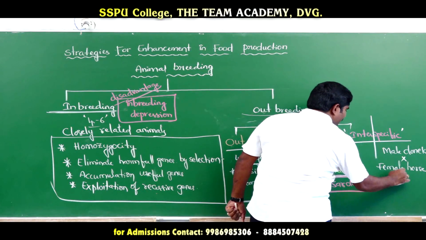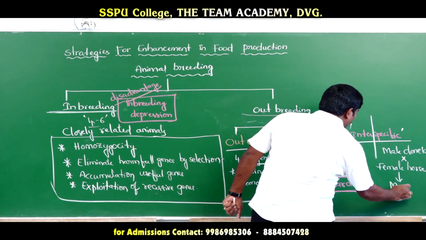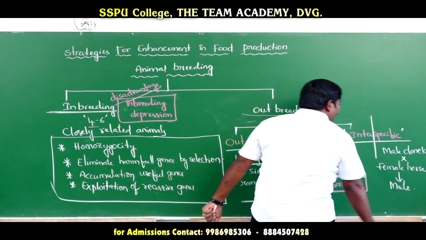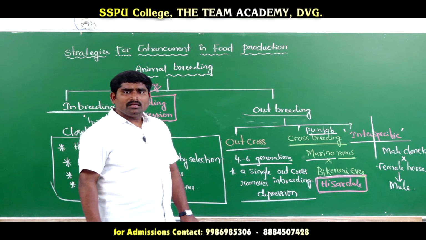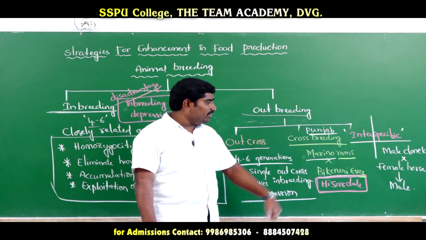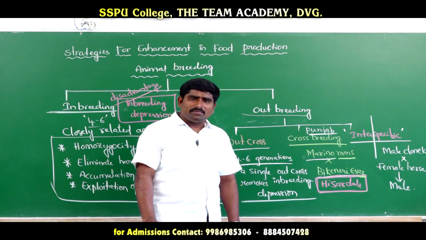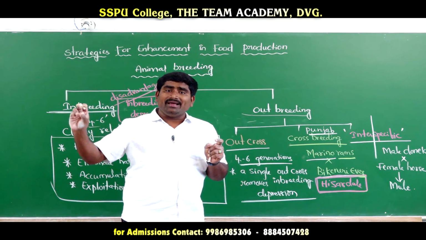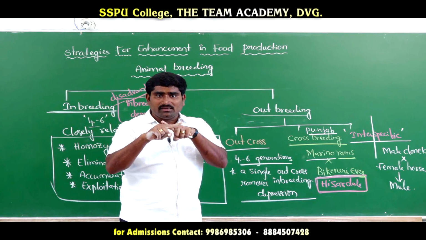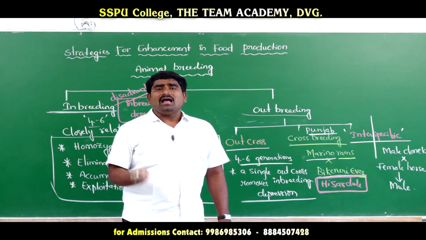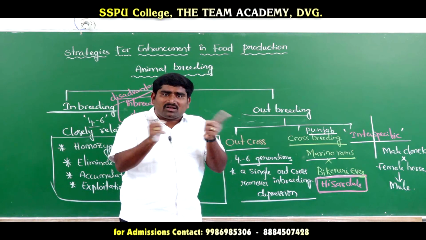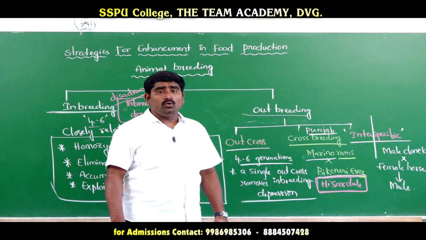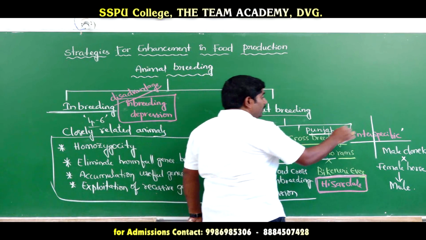Male donkey is crossed with female horse. Then what has happened? Mule is produced. The production of mule is an example for interspecific breeding. Interspecific breeding means the male of one species and the female of another species are crossed, and when the cross is made, a mule is produced.